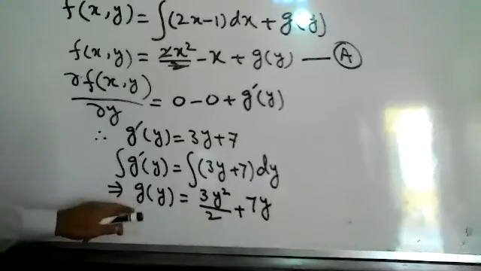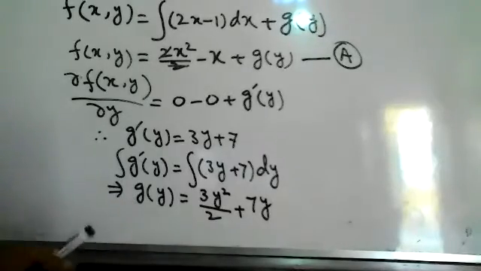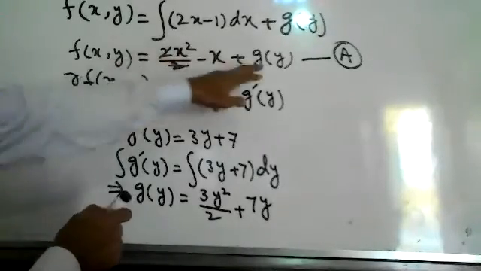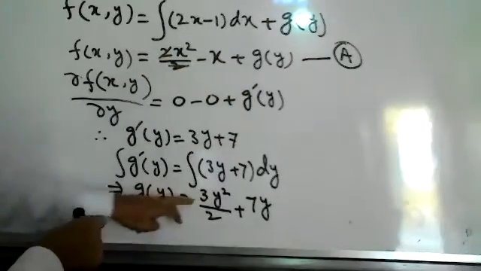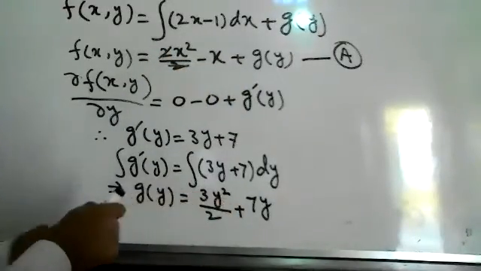Okay, this value of g of y will be substituted in equation A. So it will become x square minus x plus 3 upon 2 y square plus 7y.